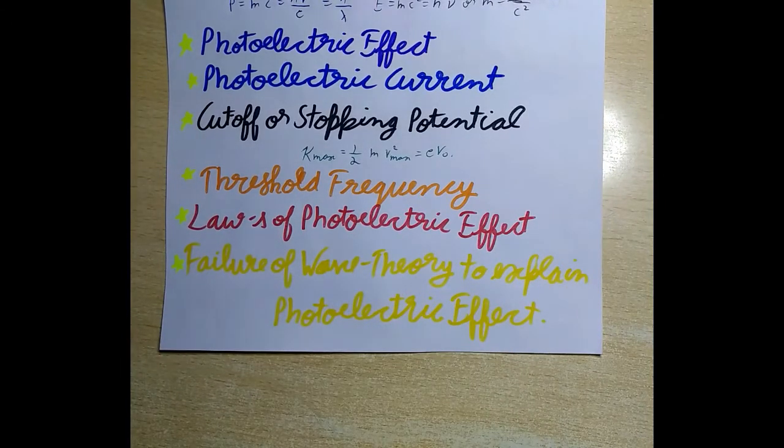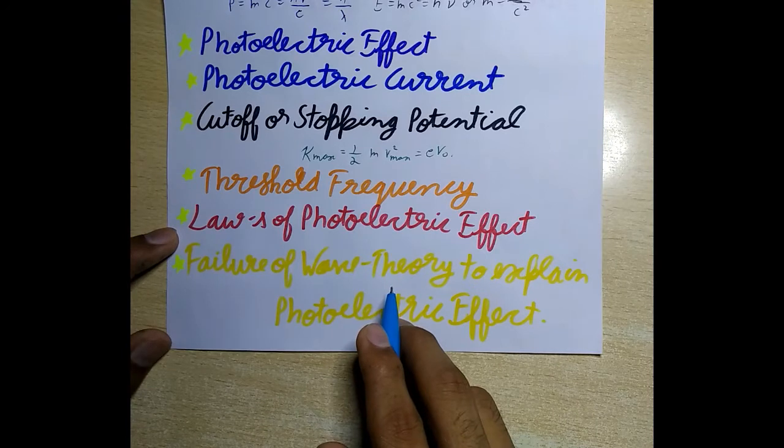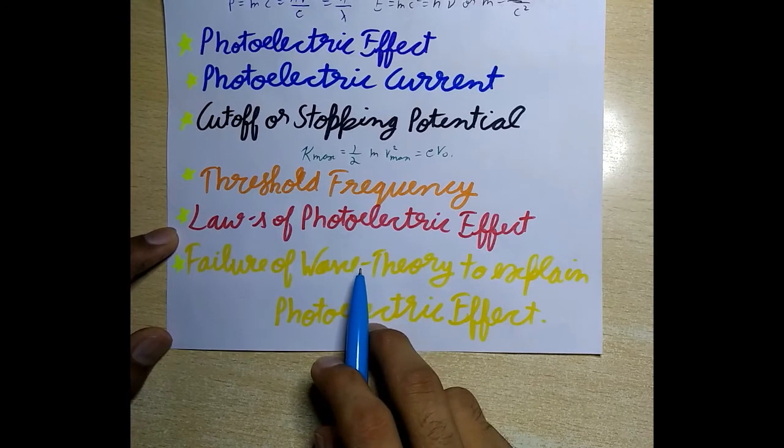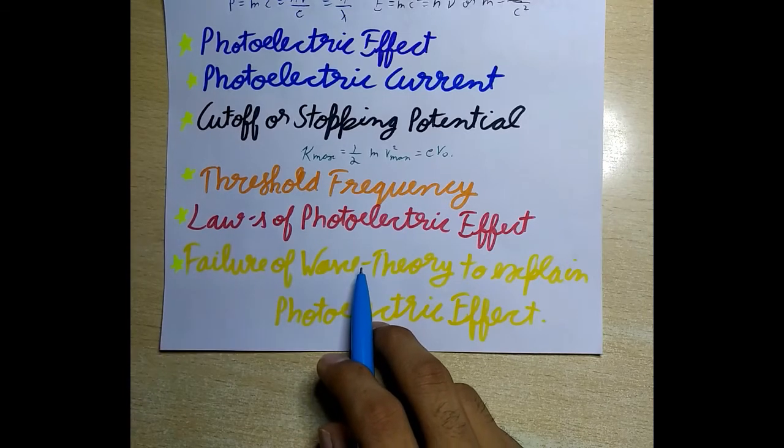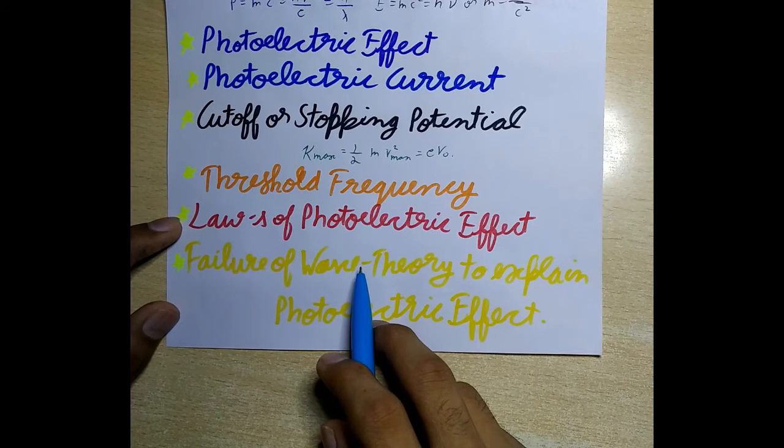So first, for a given metal and a radiation of fixed frequency, the rate of emission of photoelectrons is proportional to the intensity of the incident radiation. And second law is for every metal there is a certain minimum frequency below which no photoelectrons are emitted, however high is the intensity of incident radiations. So this frequency is called threshold frequency.